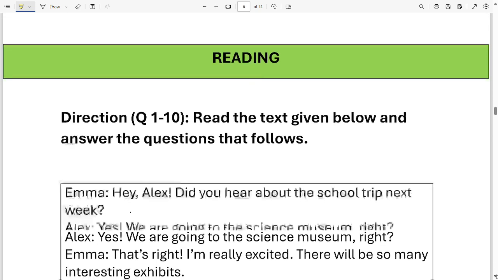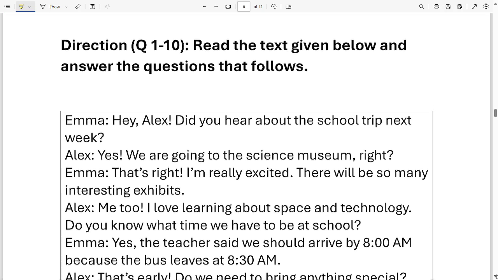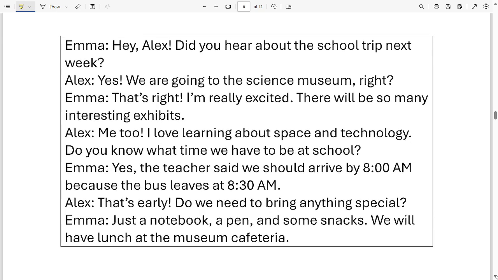Okay, with that we have reached the reading section. Here the instruction is for question 1 to 10. Read the text given below and answer the question that follows. Okay, let's read the text together so that we'll be able to answer all the questions quickly.